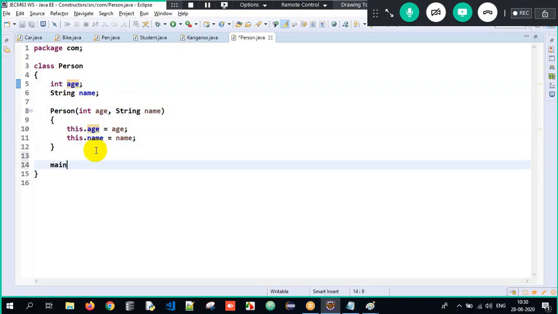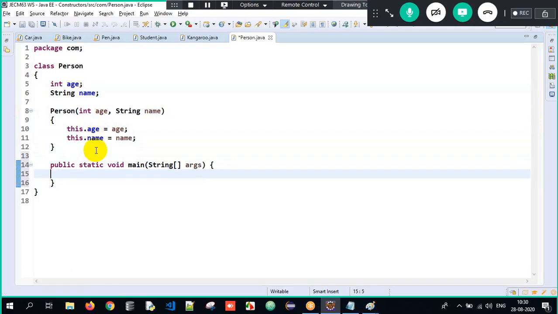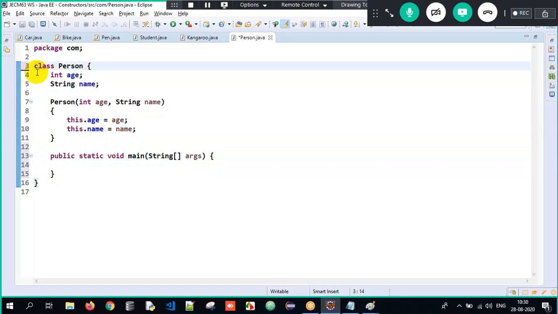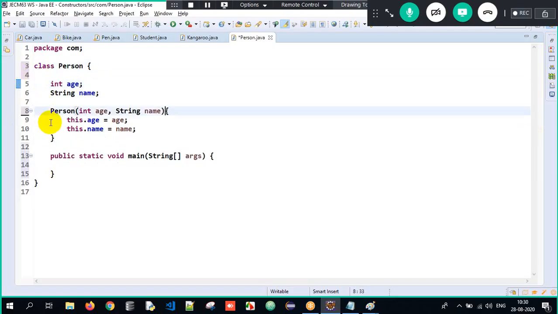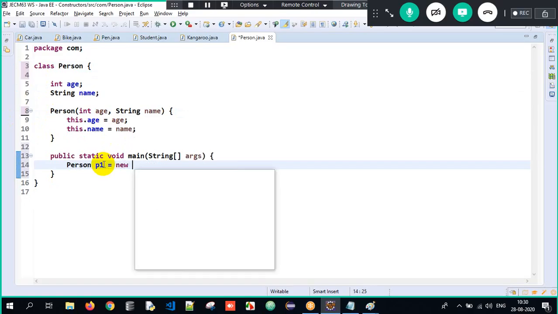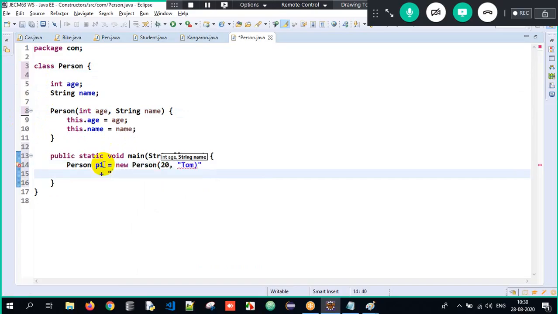And then I will have my main method, wherein the execution will always begin. Generally, as I told, we try to have the curly braces in the same line. So I will create an object of Person. Person P1 equals new Person of age 20 and the name is Tom here.